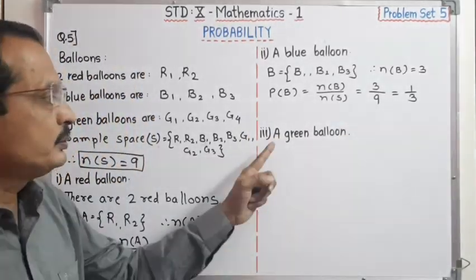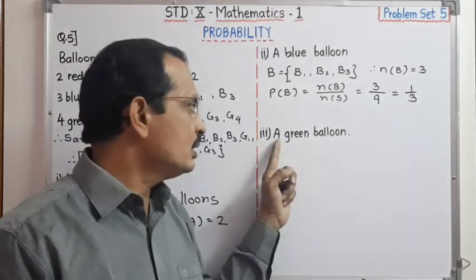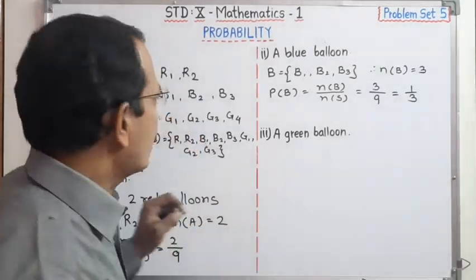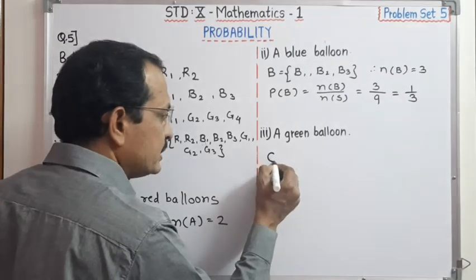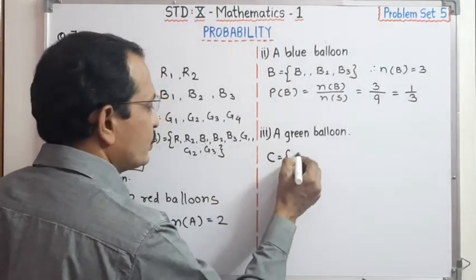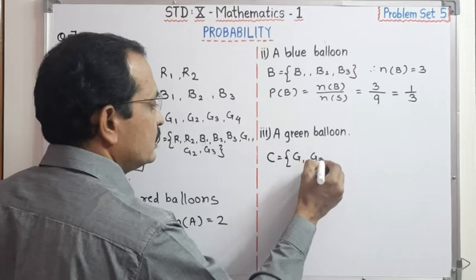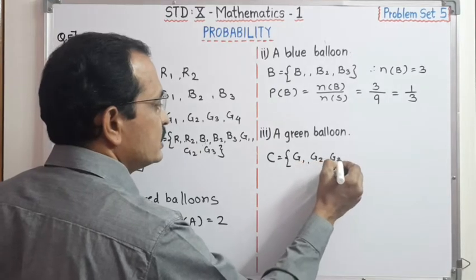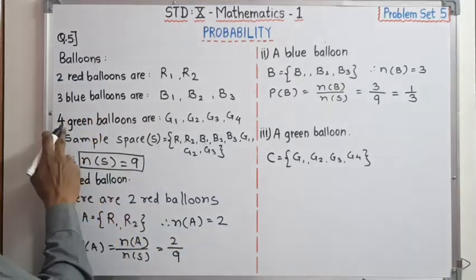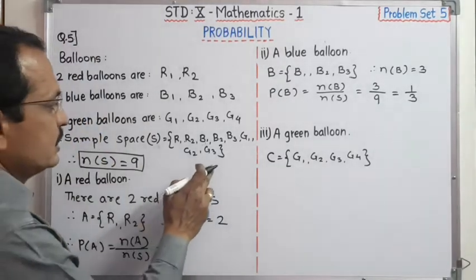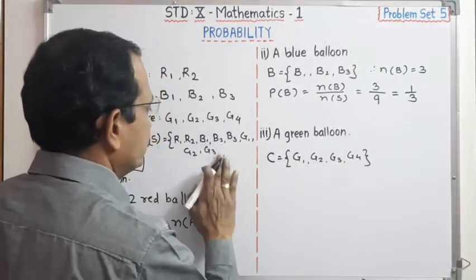Now, dear student, third one is a green balloon. There are how many green balloons? 4 green balloons. Therefore, we have to write event C is equal to G1, G2, G3 and G4.